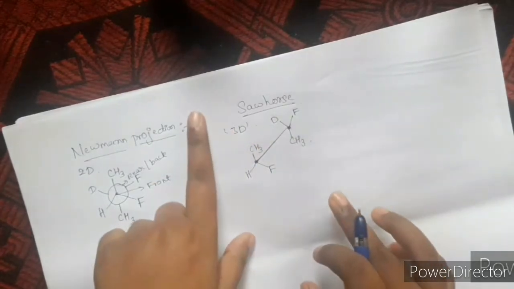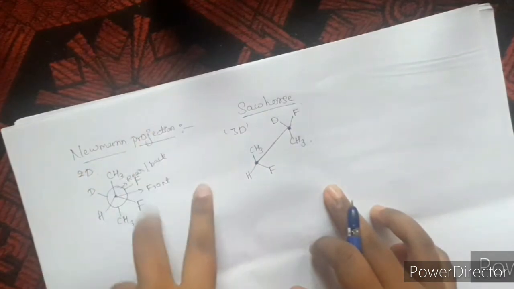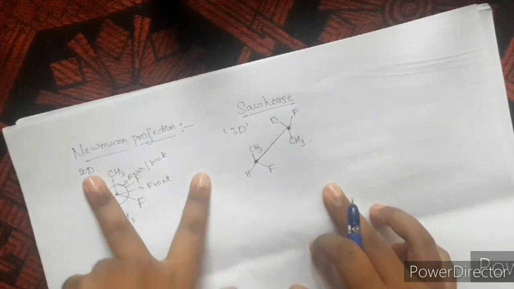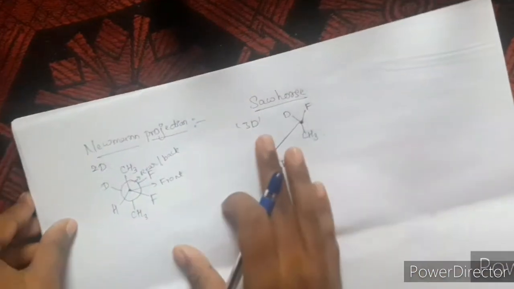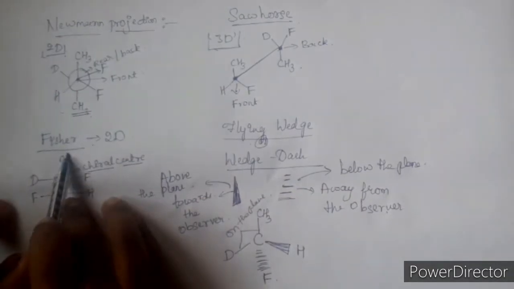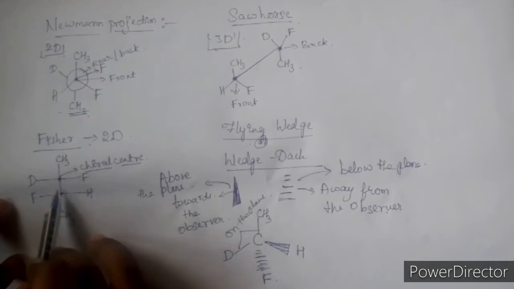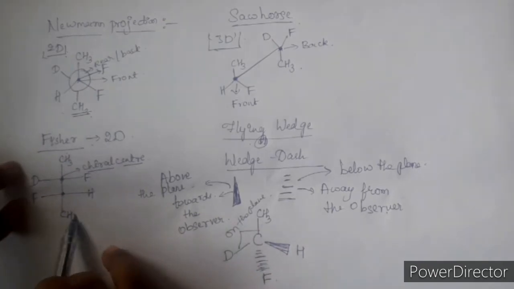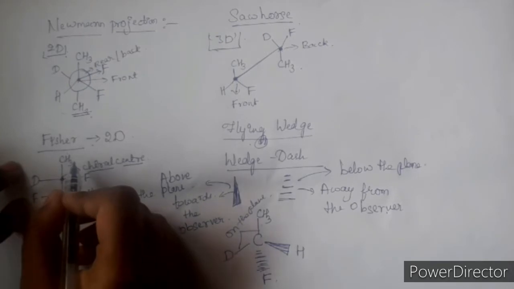To represent the conformational isomers, we use mainly Newman projection and Sawhorse projection. Newman is a two-dimensional representation, Sawhorse is a three-dimensional representation. And the next classification is the configurational isomers representation. The first one is the Fischer projection. Here the representation consists of horizontal and vertical lines. The intersection of these lines gives you the chiral center. So this is how you represent the Fischer projection carbon atom, in which the chiral center should contain 4 different groups.